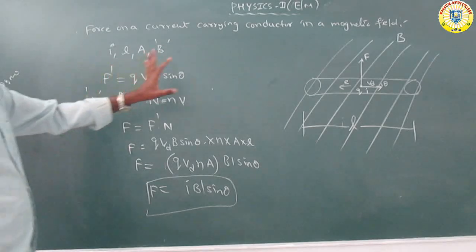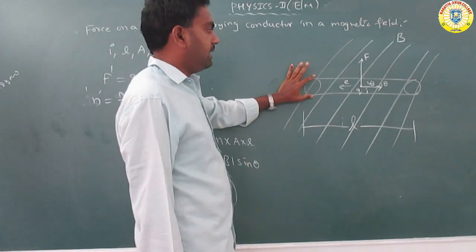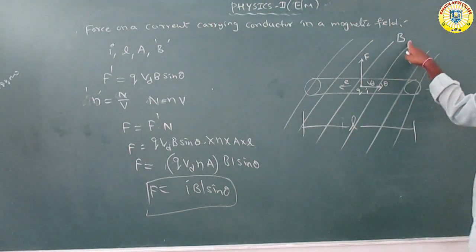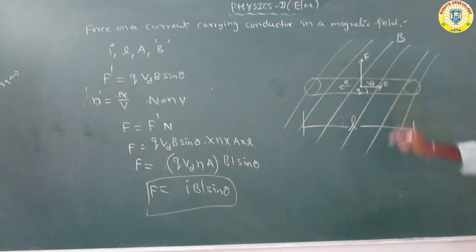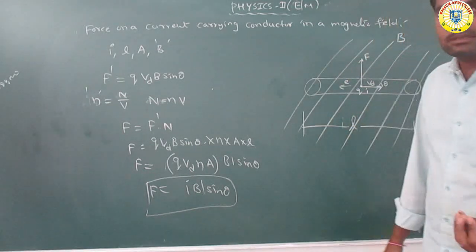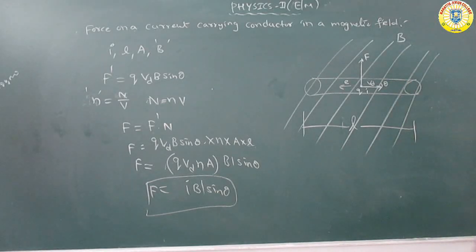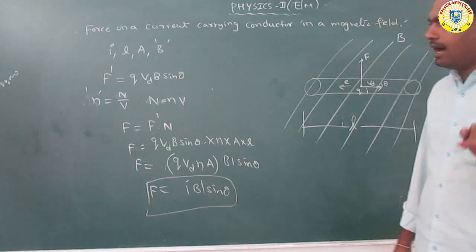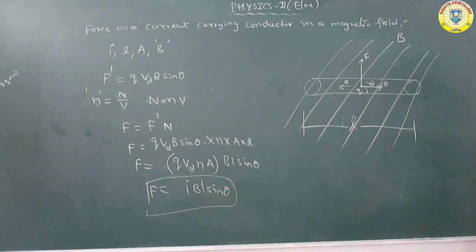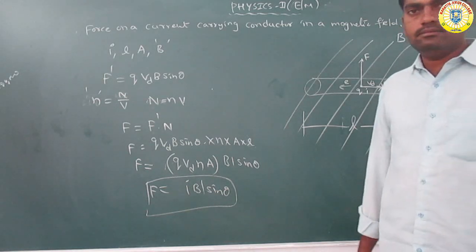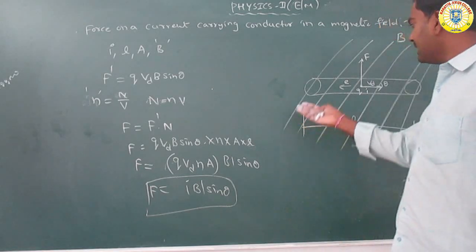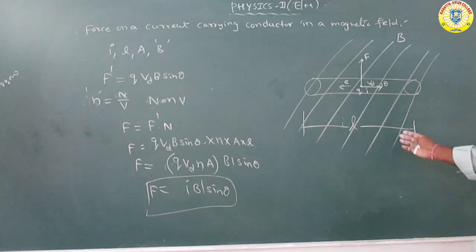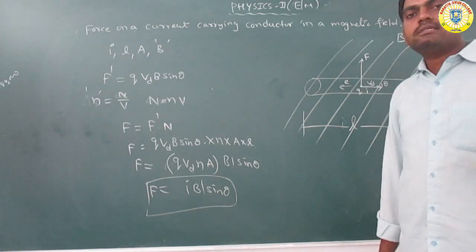So first of all, a current carrying wire is placed in a uniform magnetic field B, so some force is acting. To find the expression for the force acting on the conductor, we first take the conductor. The current carrying conductor has current I, length l, area of cross section A, and uniform magnetic field B, as shown in this figure. The current is in the x direction and the magnetic field is in the xy plane.